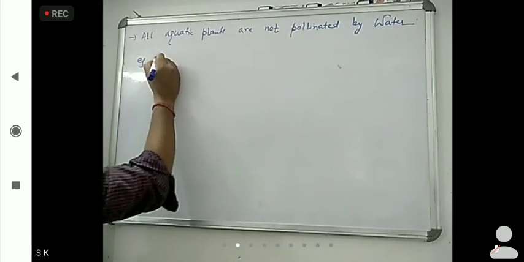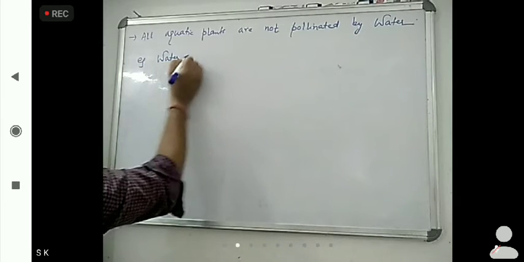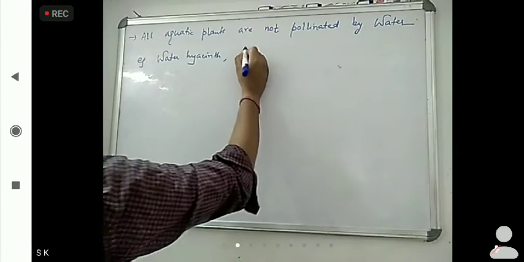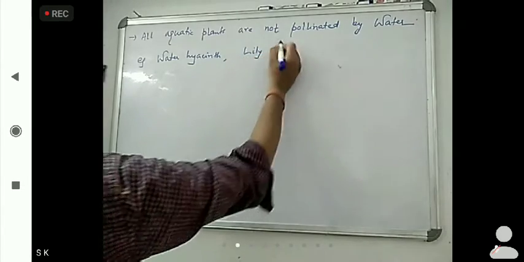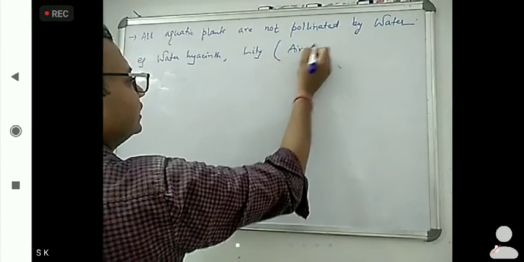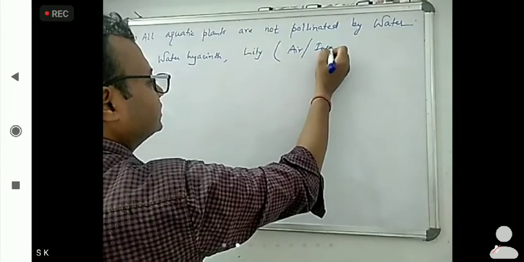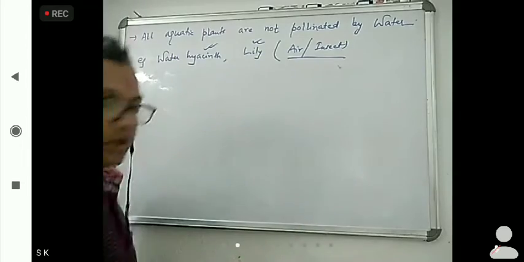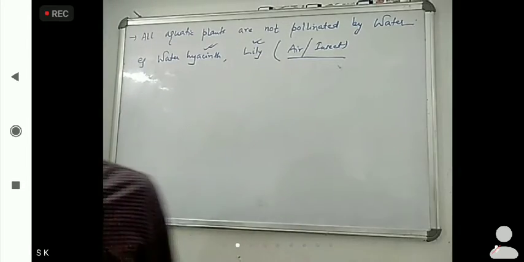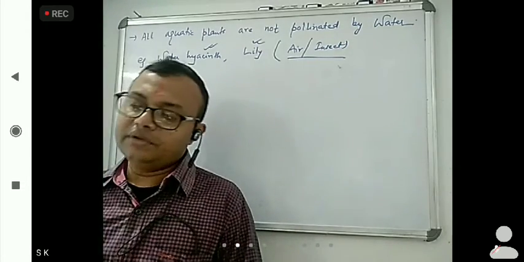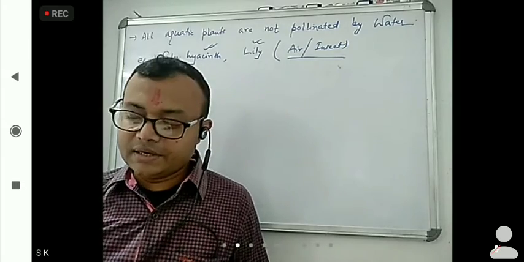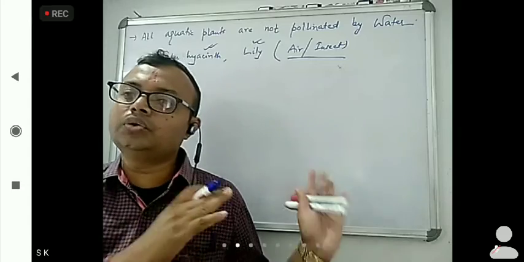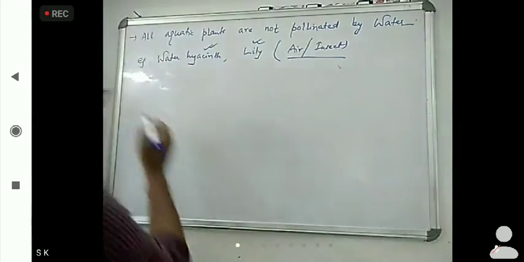For example, water hyacinth and lily. These are pollinated by air or insects. So these two you have to remember. Okay. Now, here what examples are there? Vallisneria, Hydrilla, and Zostera belong to hydrophily.